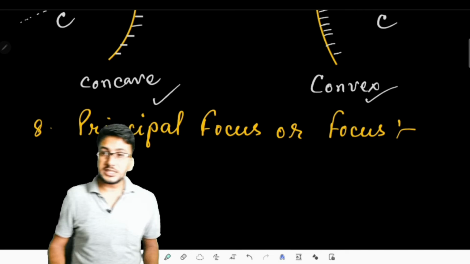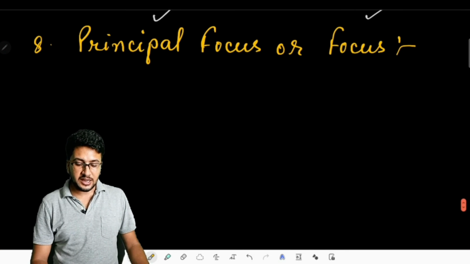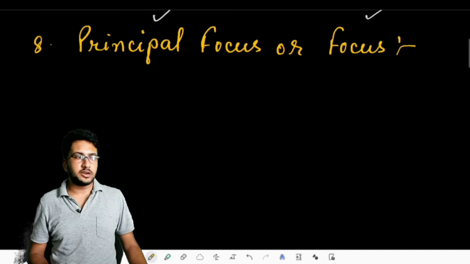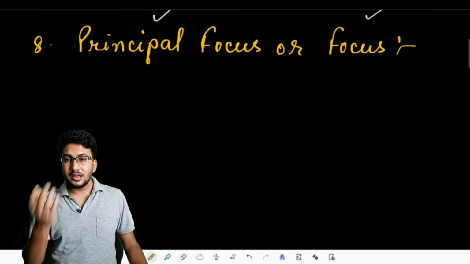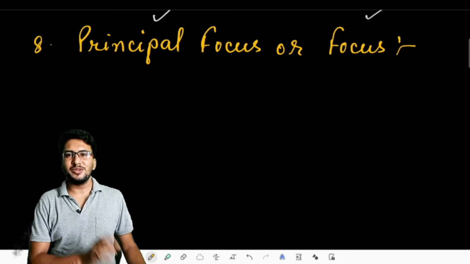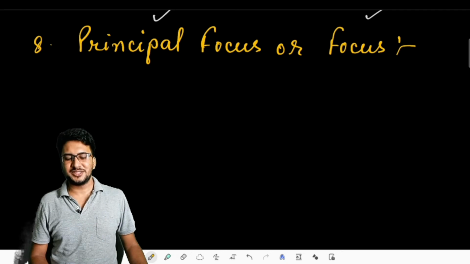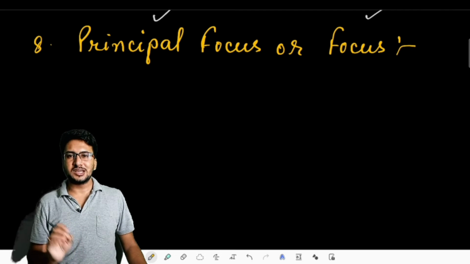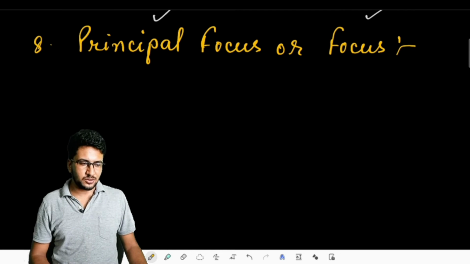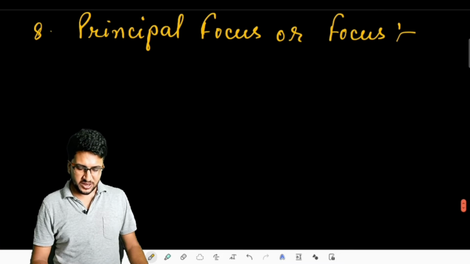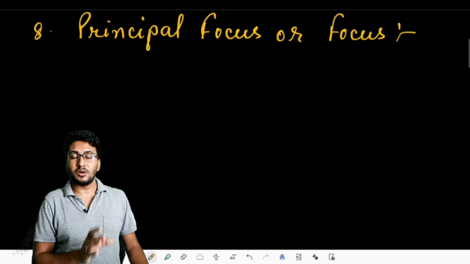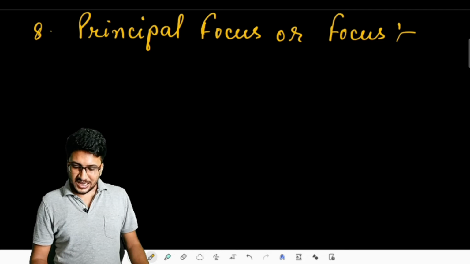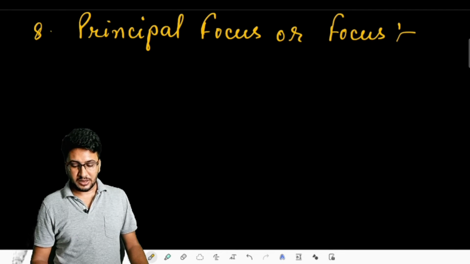All these things are very important to discuss, because until and unless we know all the symmetric terms related to the spherical mirror, we cannot go for discussing the remaining topics for concave and convex mirrors, especially the image formation cases, which need these points to be clear. Otherwise, it is very difficult to make these points clear while discussing image formation by concave and convex mirrors. So this is our second last term, principal focus.